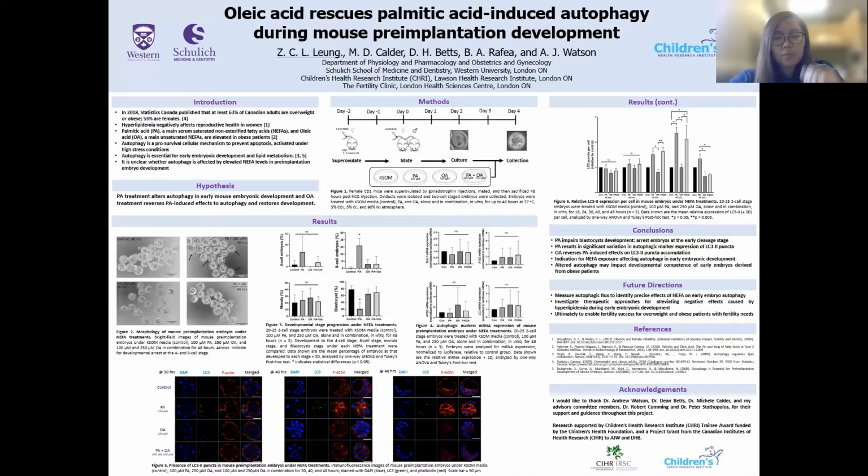To look into this further, we have CD1 female mice that are gonadotropin superovulated and then mated. Mouse embryos were then flushed at the 2-cell stage and then incubated with control growth media, 100 micromolar of PA, 250 micromolar of OA, and 100 micromolar of PA and 250 micromolar of OA in combination for up to 48 hours. After the treatment period, the embryos were collected for developmental stage analysis and then used for immunofluorescence staining for autophagy marker expression, as well as RT-qPCR for transcript analysis.